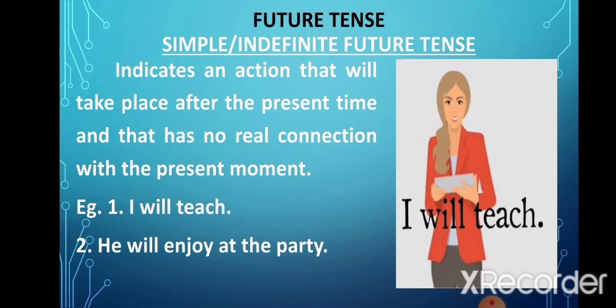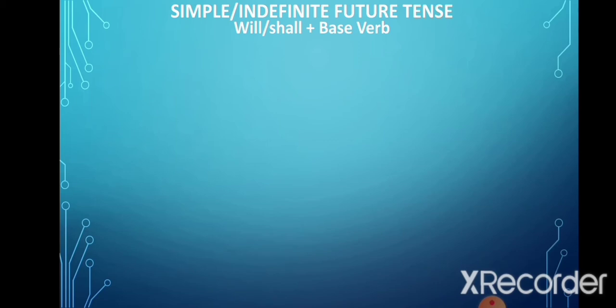Let's look at another example. He will enjoy at the party. The action of enjoying will happen sometime in the future. Now, in simple future tense, we use the base verb, that is the first form of the verb, and before that, we either use will or shall.